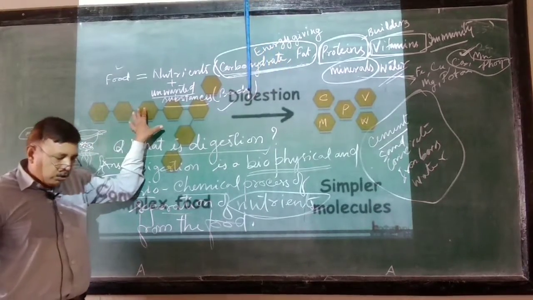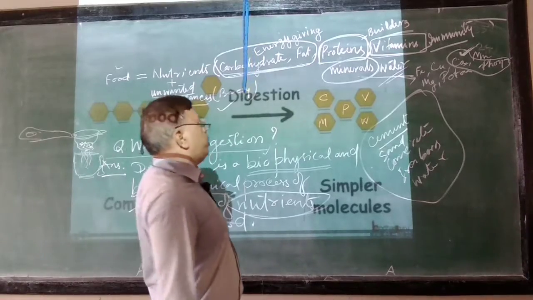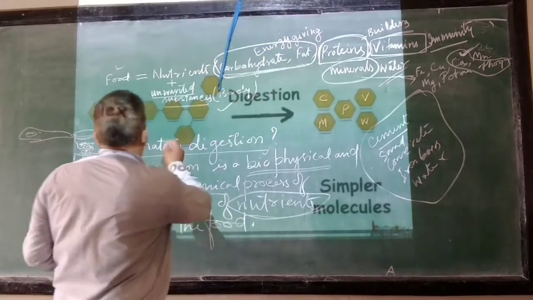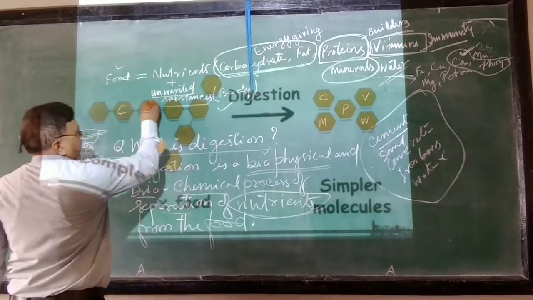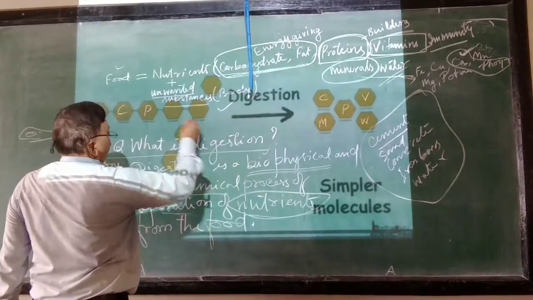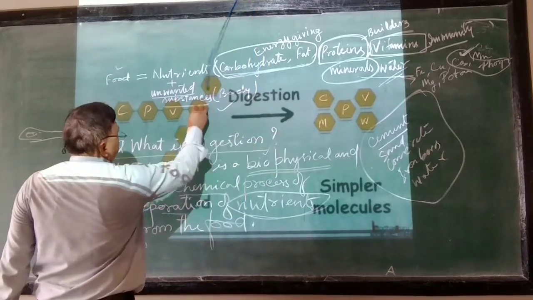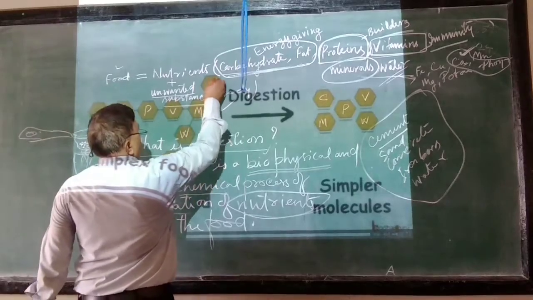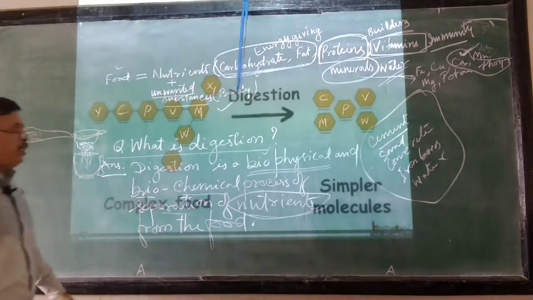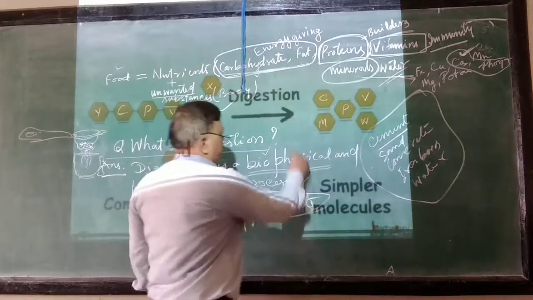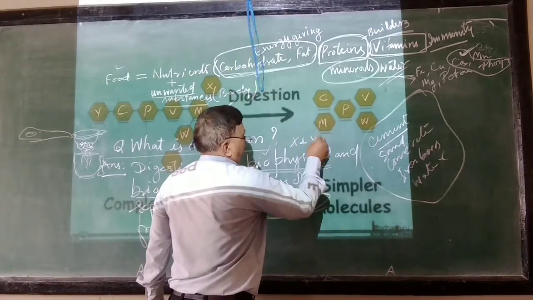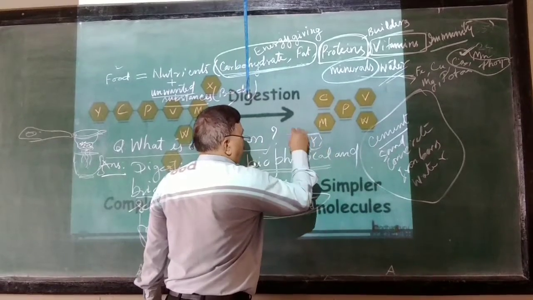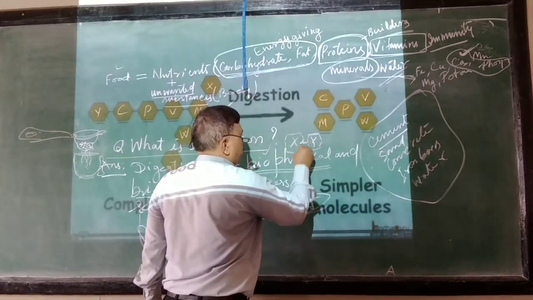Similarly, from the food, our digestive system separates the nutrients, and what remains, suppose I write the names here, C, P, then V, M, say W is here. See here this is X and this is Y. So what is extra in this food? X and Y, right? This X and Y are the unwanted substances in our food.